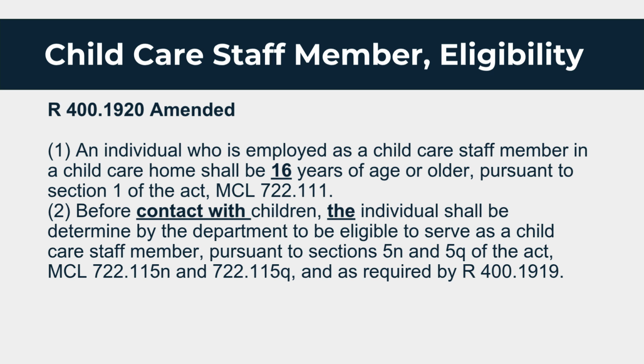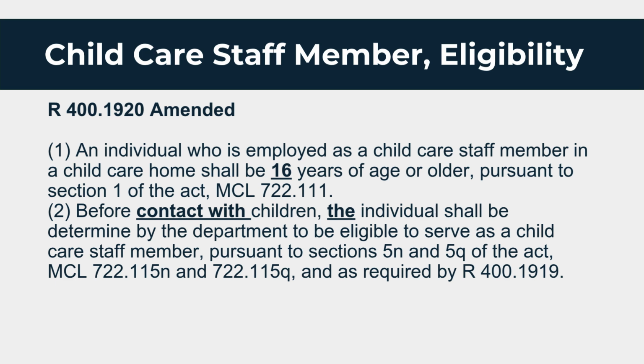Child Care Staff Member, Eligibility. R 400.1920 amended. 1. An individual who is employed as a child care staff member in a child care home shall be 16 years of age or older, pursuant to Section 1 of the Act, MCL 722.111. 2.